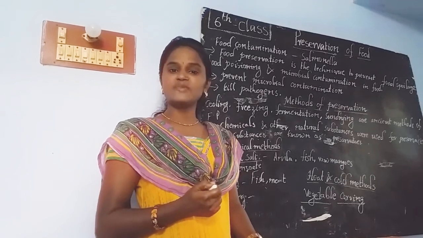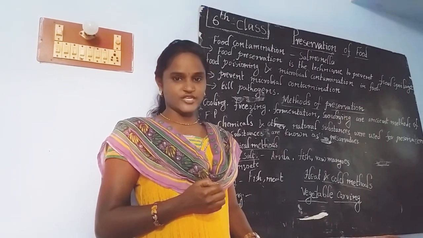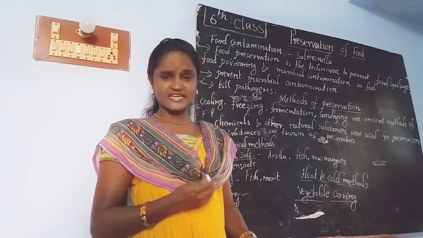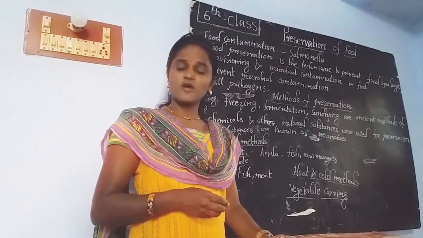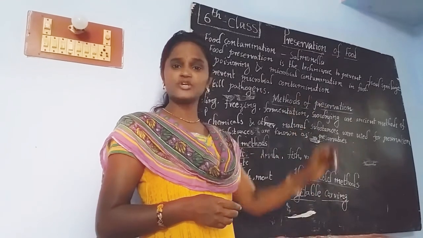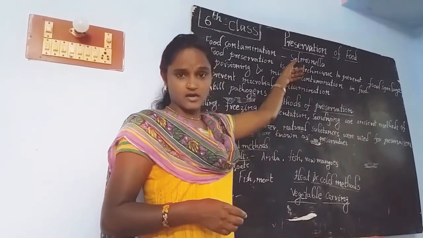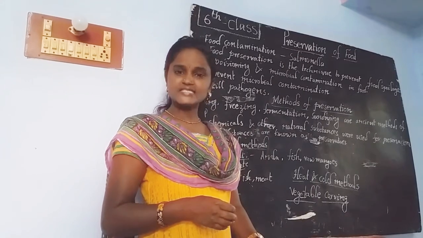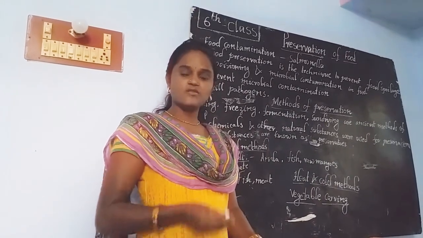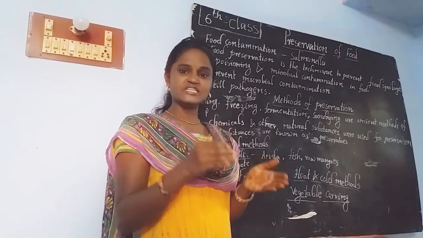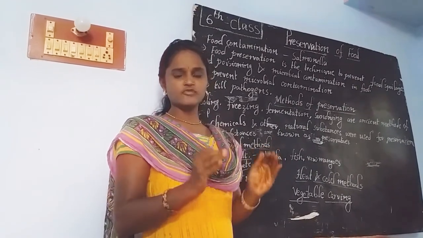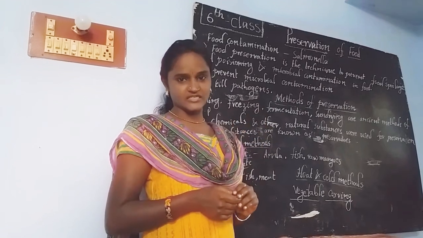You are well familiar with the word food poisoning. How does food poisoning occur? Here we may have a type of harmful bacteria called Salmonella typhi. That bacteria has the capacity to secrete poisonous chemicals onto the food. Whenever those chemicals enter the food, it gets contaminated.